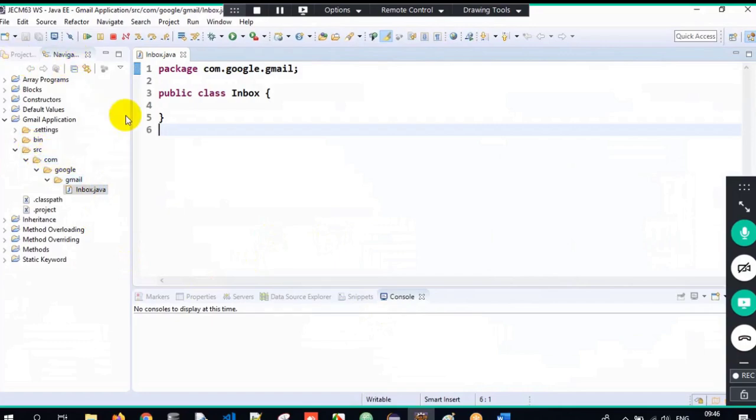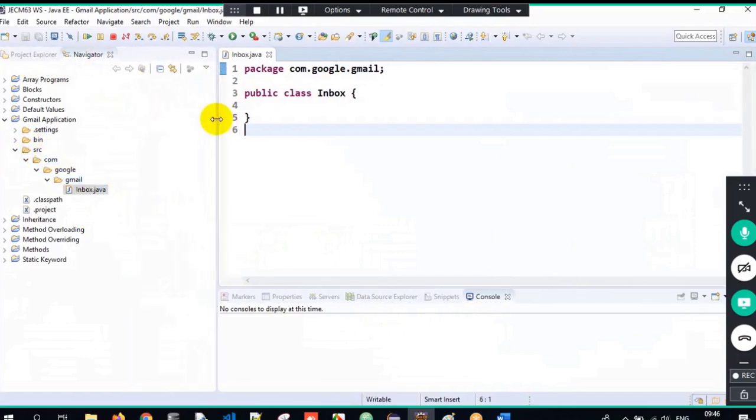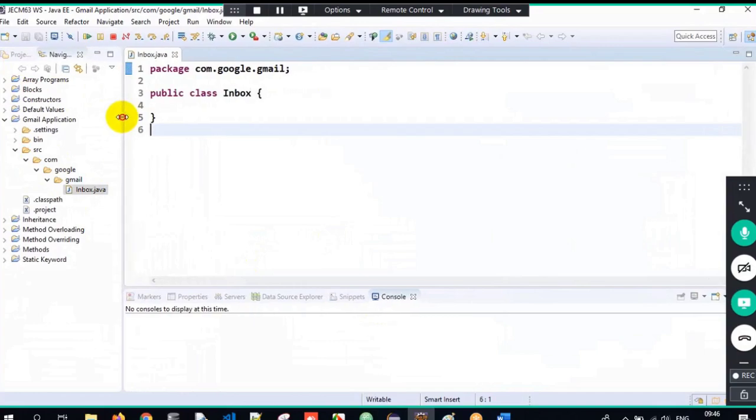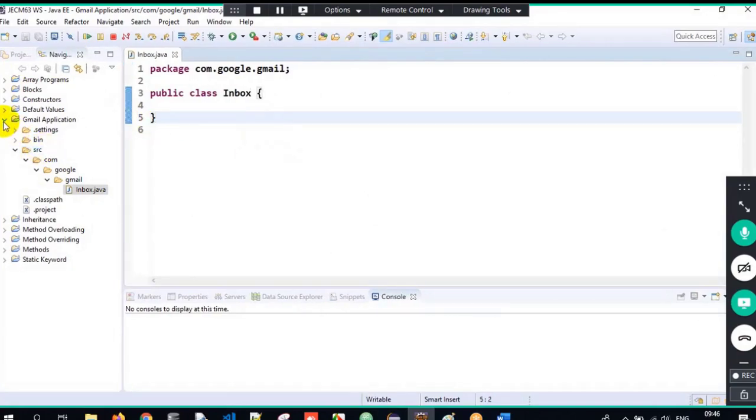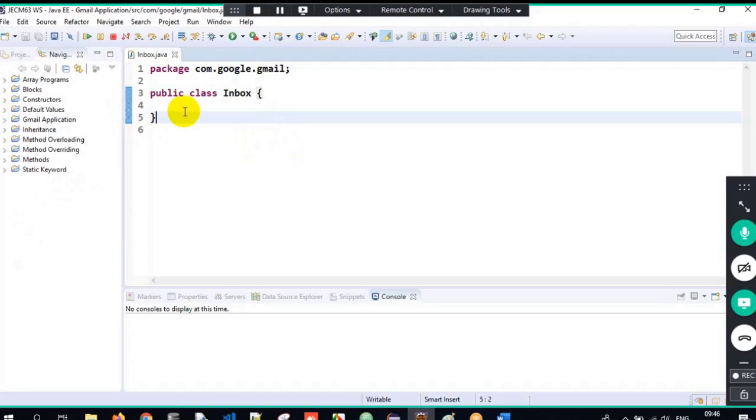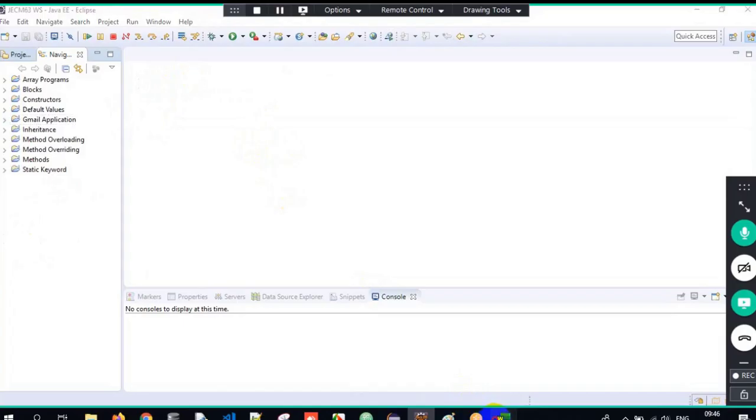So this is Navigator and this is Project Explorer. You can use whichever you wish. It's not that you have to use only Project Explorer or Navigator. You can use whatever you want. This is the basic hierarchy which we need to talk about. Clear? Understood? Perfect. This is all about the entire process here.